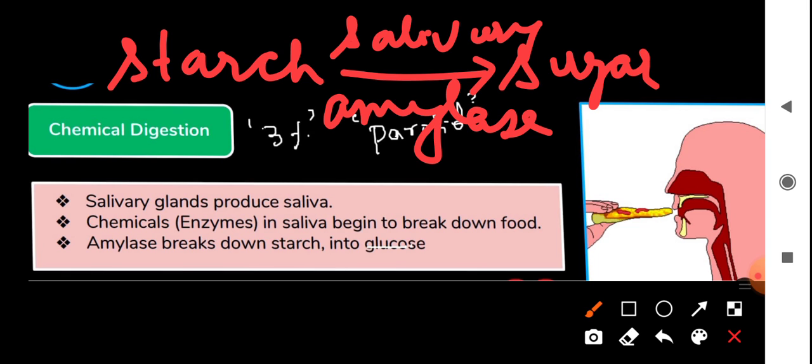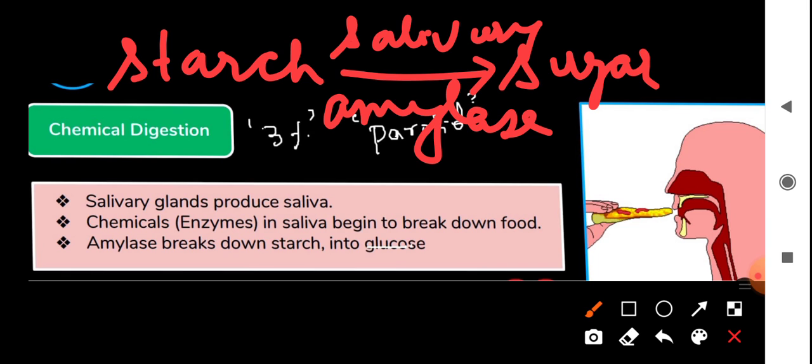One more important term here is that saliva also secretes lysozymes. What are these lysozymes? Lysozymes are present in your saliva as well as in your tears, and they are able to kill germs. So this is how, children, 3% of the total digestion is completed in your mouth itself.